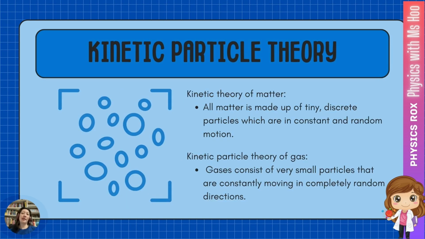To understand kinetic particle theory, let's first recall what we do know about the kinetic theory of matter. The term kinetic is related to movement. So the kinetic theory of matter states that all matter is made up of tiny, discrete particles which are in constant and random motion. This applies to everything that is matter, whether it's solid, liquid, or gas. So tiny, discrete means they're really small and they're all individual particles, all of which are in constant motion.